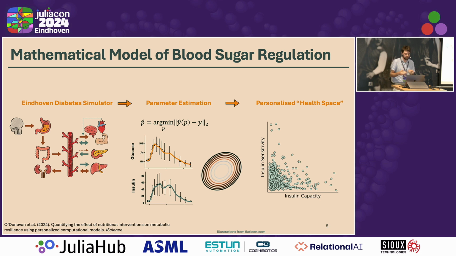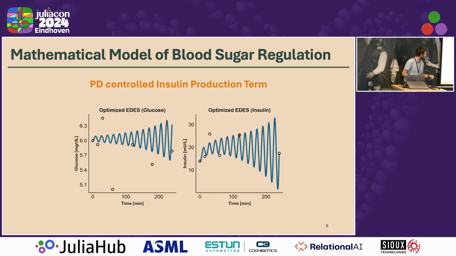All right, so this is very nice, but these models also have some trouble with some people, especially in this case where we try to estimate the parameters. If the model shows this type of curve for someone, then we're not sure whether these parameters can actually quantify someone's health very well. One of the reasons that this happens is because the model currently uses a PD-controlled insulin production term.